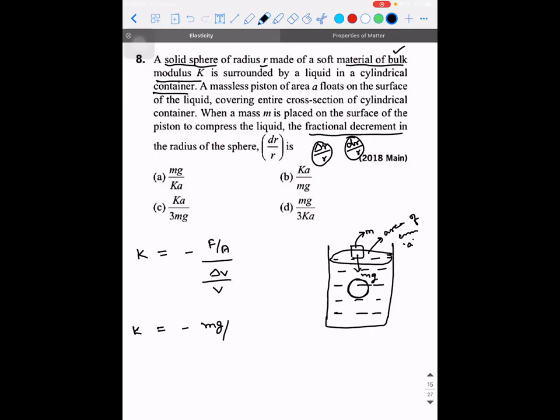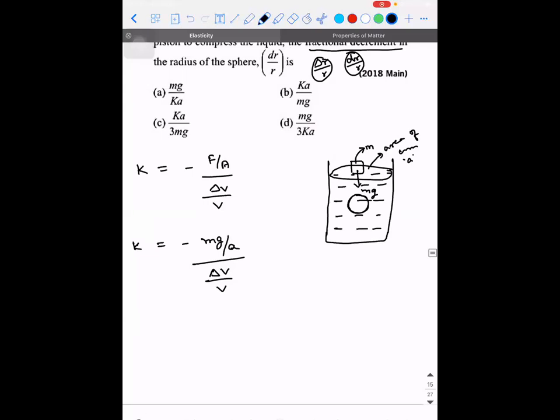It is the entire... Yes, so it is the piston. This mg is actually acting on the piston. So the piston is what is exerting the pressure, divided by what is the value of delta V, guys? The only difference is here we cannot use delta V, because why can't I use delta V? Because it's going to be a very small value. Rather, I will use dV divided by V. Correct? So delta V by V, I'm not disturbing it.